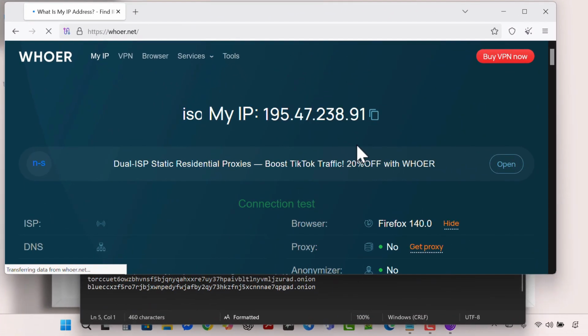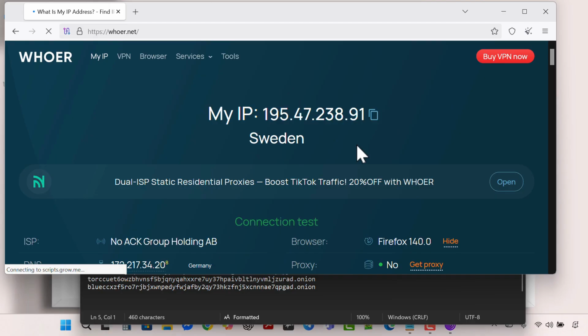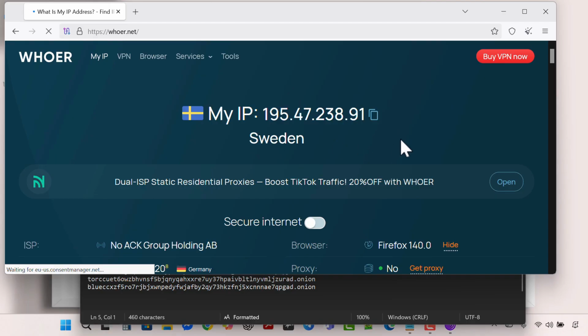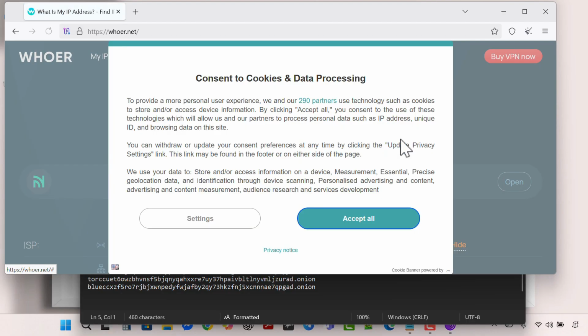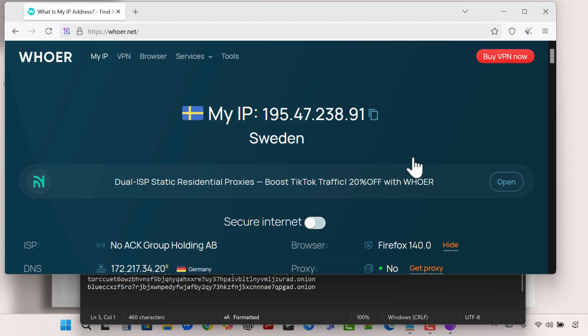For example, if you are from Sweden, when you connect to the Tor network from the Tor browser, it will hide your real location, connect to another proxy, and through that proxy take you to the Tor network. But when you are connected to the Tor network, it can still determine the location from which the connection originates. Is that clear?